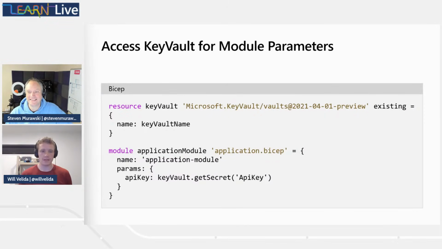What that does is it will call our Key Vault, we'll provide the name of the secret that we want to use, and it will retrieve the value of that particular secret. So in this example here, I've got this application module that I'm using. We're using our existing Key Vault, bringing that into our Bicep template. And then for our API key parameter, we're saying, hey, call my Key Vault and get that secret API key so I can use it within this module here.